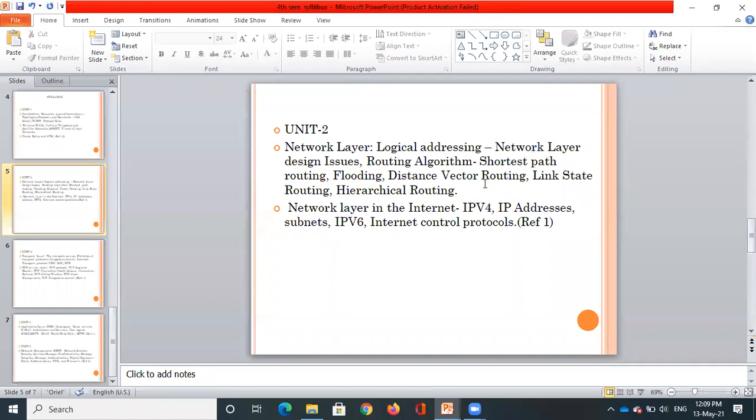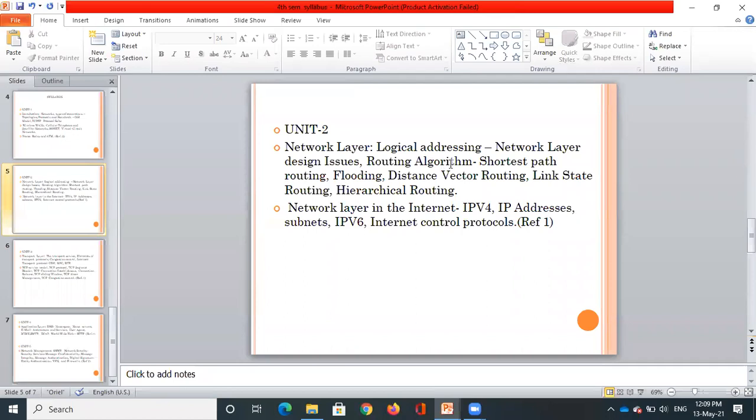How will the network layer work, or what is the basic task of the network layer? You may already know that, but we're going to study it in detail. The basic task of the network layer is to find a particular route to transfer the data, or the information, from one particular source to the destination. For that, we are going to study routing. Basically, the network layer's task is routing.